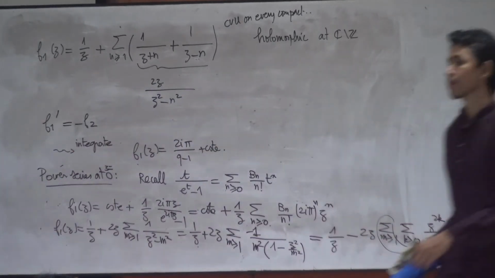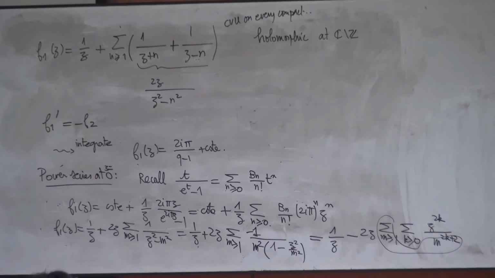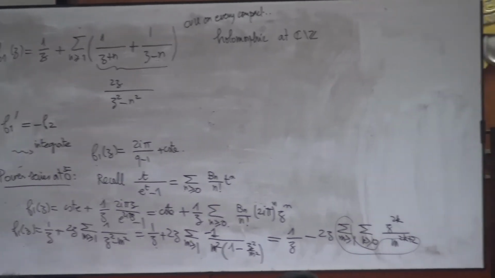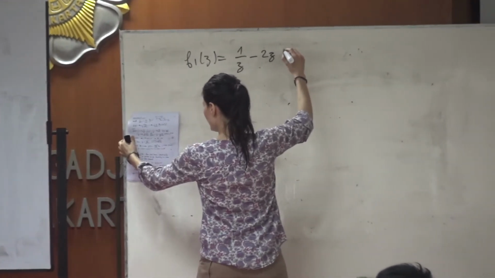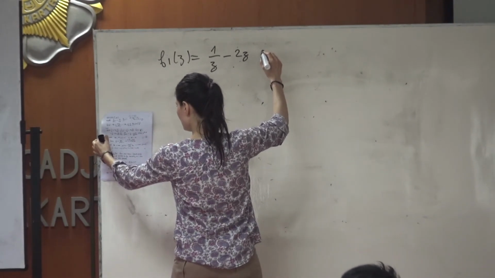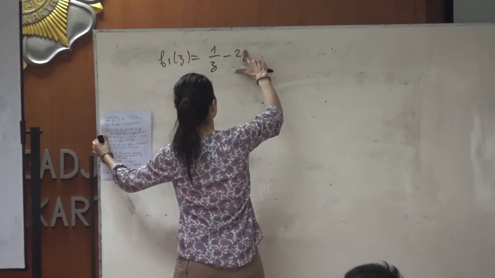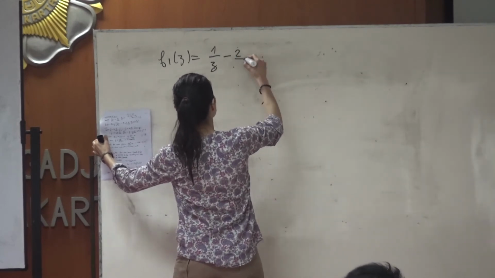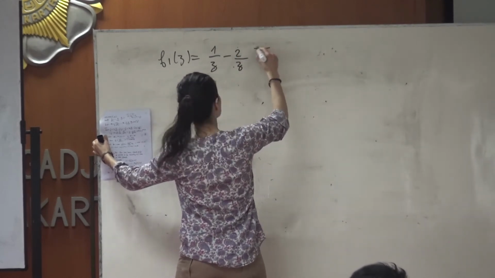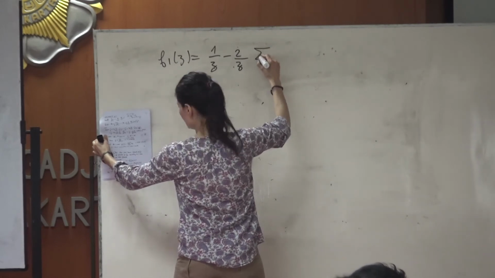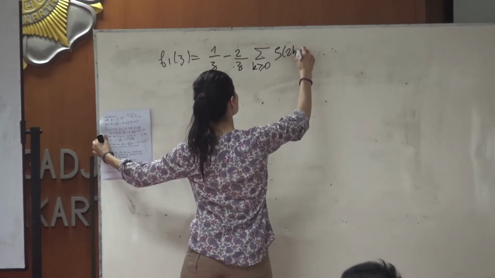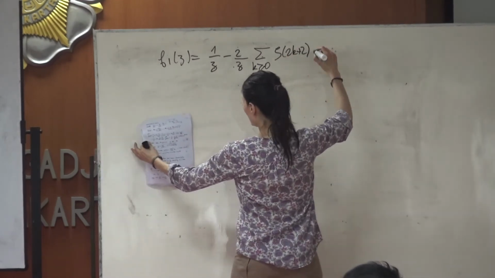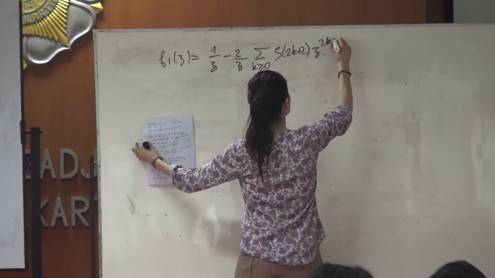So you get f1(z) is equal to 1 over z minus 2 over z times the sum of zeta(2k+2) z^{2k+2}.